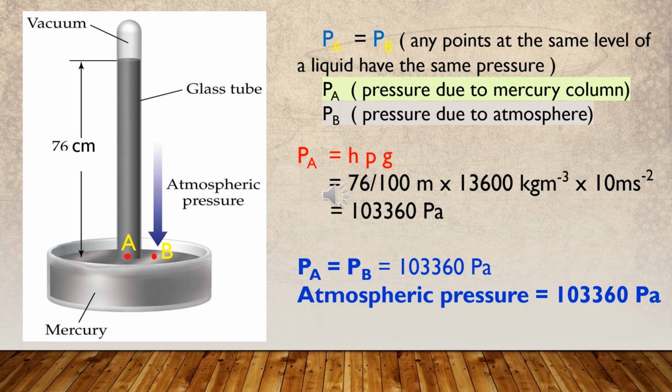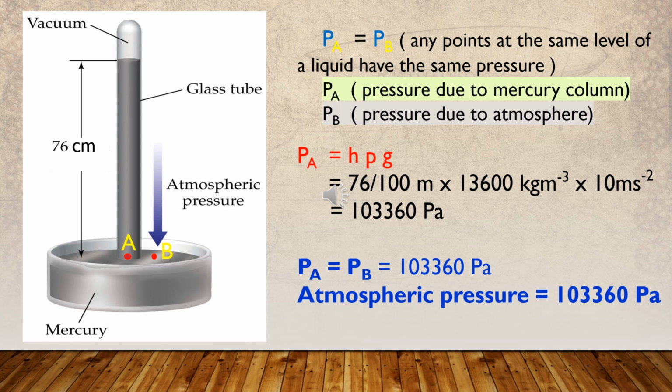We learnt earlier that any two points at the same level of a liquid have the same pressure. Accordingly, since the pressure on the mercury surface outside the tube is equal to the atmospheric pressure, a point inside the tube at the same level should also have the atmospheric pressure.